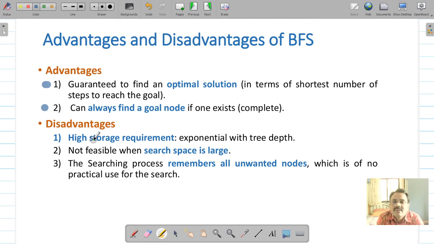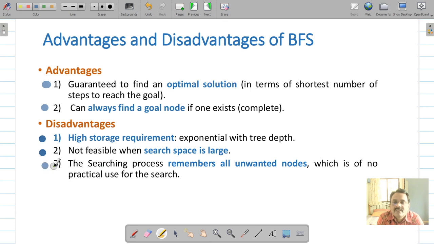But coming to the other side, the storage requirement is high, that is exponential, b raised to d. So if the search space is very large, this algorithm is not feasible. Breadth first search is not used, since the algorithm has to remember all the nodes, therefore it's of no practical use if your search space is very large.